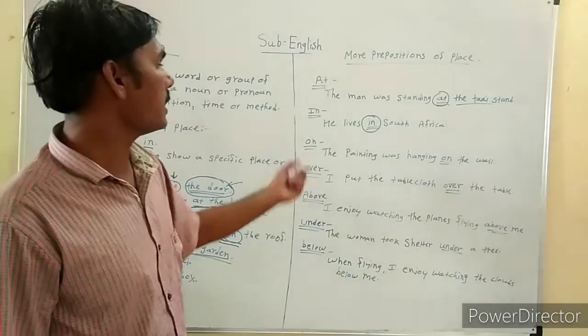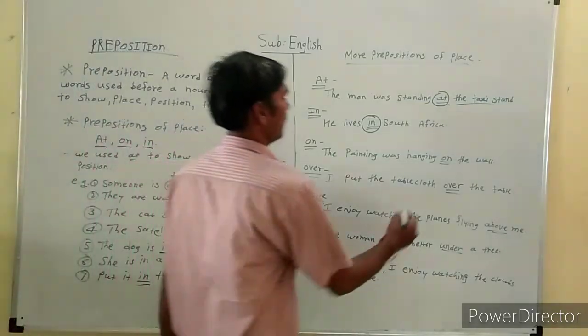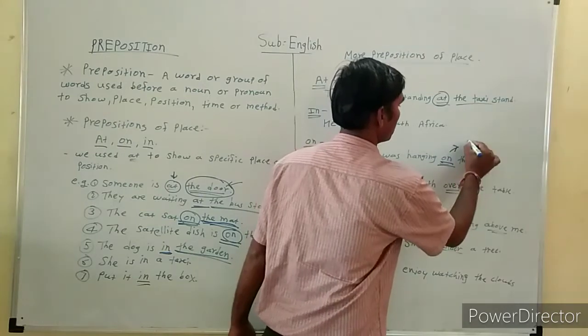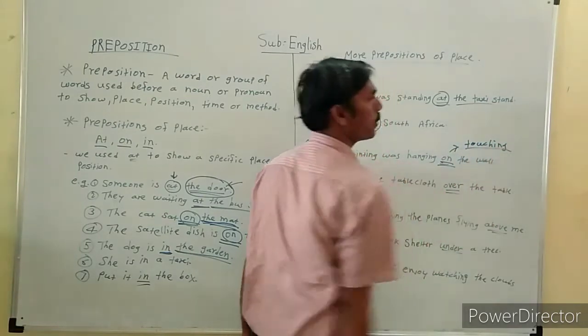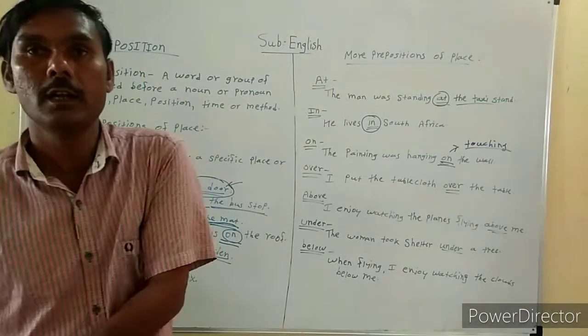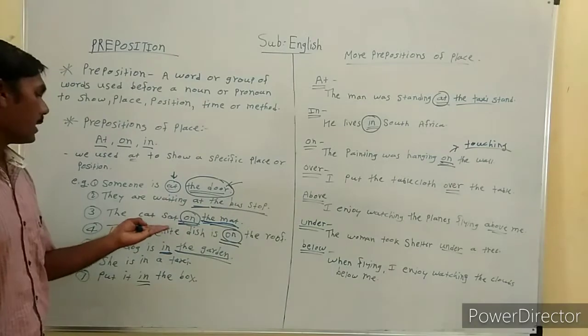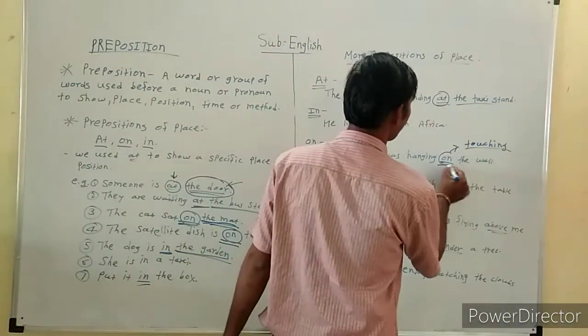Next example, the painting was hanging on the wall. On the wall: on is used when touching something. For example, the book is on the table. The cat sat on the mat. So on is a correct preposition.